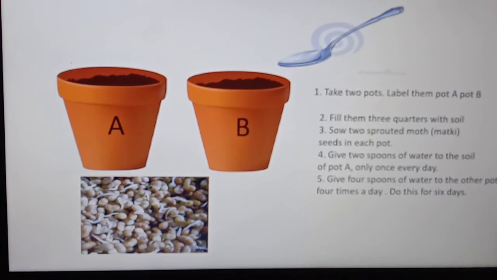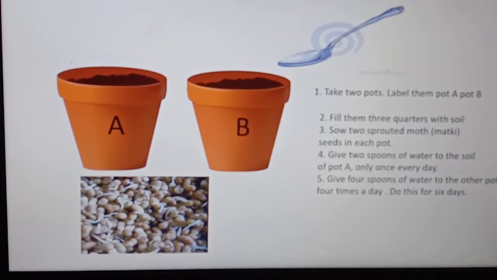What about the other pot B? You have to give 4 spoons of water to the other pot 4 times a day. How many spoons of water? 4 spoons of water 4 times in a day. So how long should you do this? Do this for 6 days.